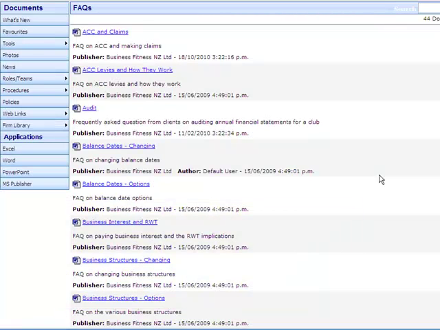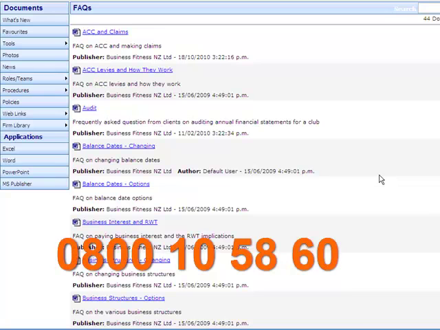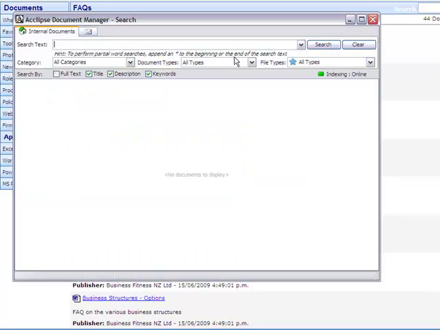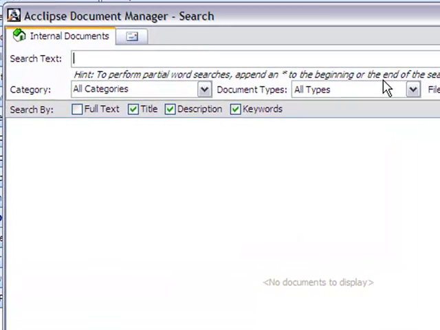You may find it helpful to print out the FAQs pages from the Business Fitness Content Guide. If you'd like a new up-to-date copy of the Content Guide, please do give us a call on 0800 10 58 60 and we can email out a PDF. It will help you in future if you familiarise yourself with the topics that are available. You may find it helpful to simply do a search when your client rings up. While you're on the phone with them, you can quickly type in what it is they're starting to ask you.